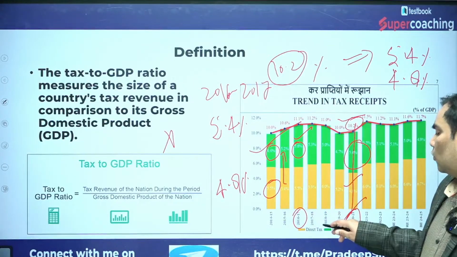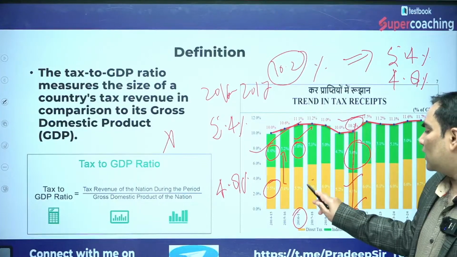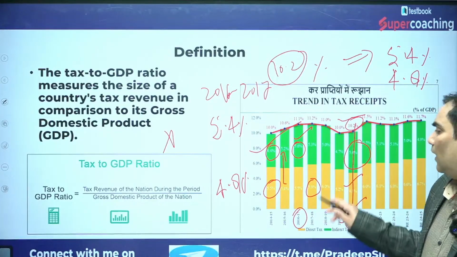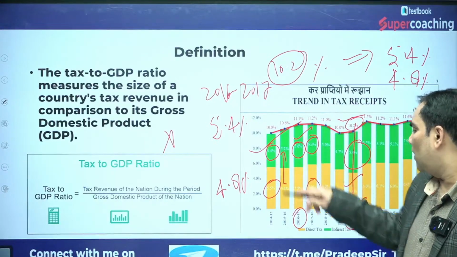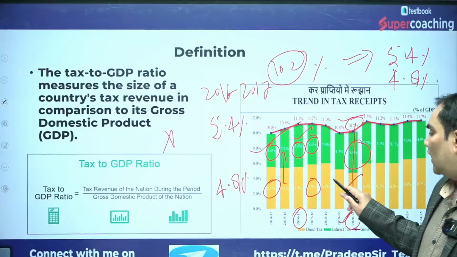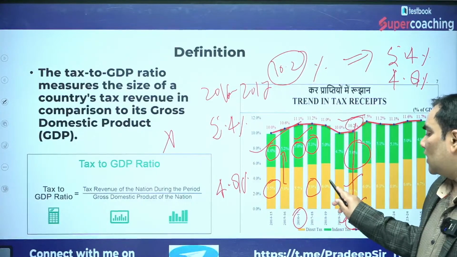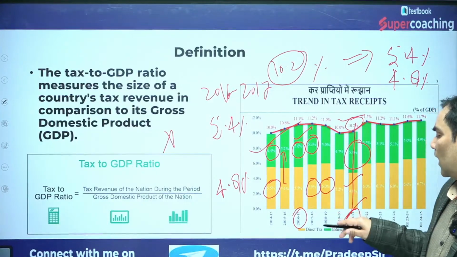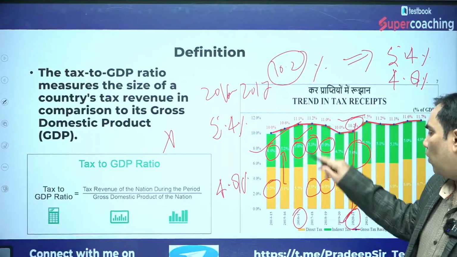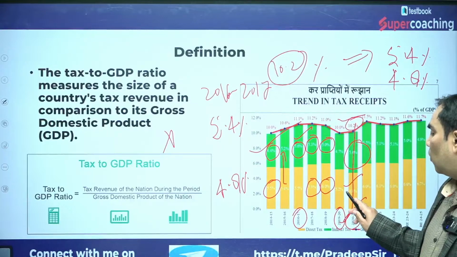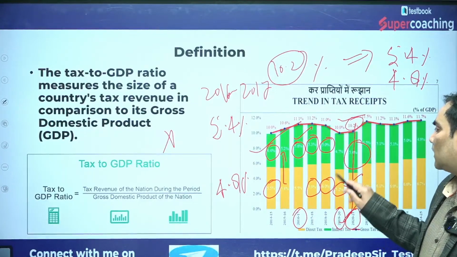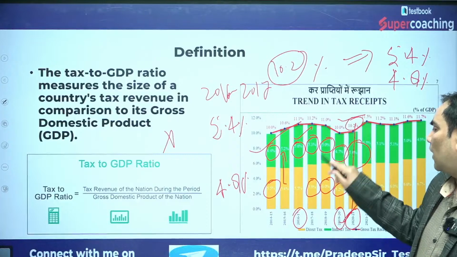In 2017-18 the direct taxes contributed 5.9% in tax GDP ratio, whereas indirect taxes contributed 5.3%. Similarly, in 2018-19, direct taxes contributed 6%, whereas indirect taxes contributed 5% only. In 2019-20, direct taxes contributed 5.2%, whereas indirect taxes contributed 4.7%.